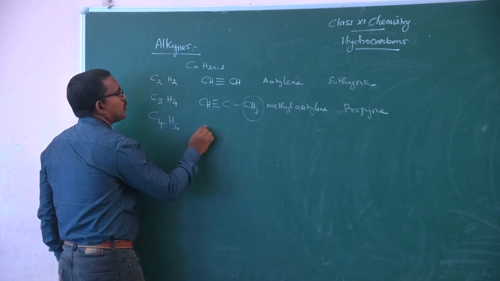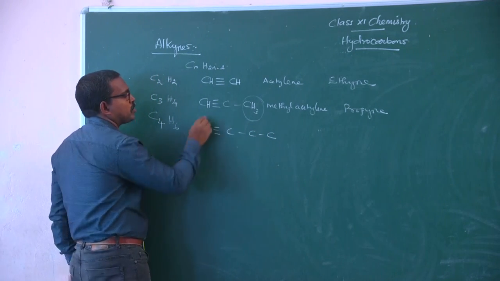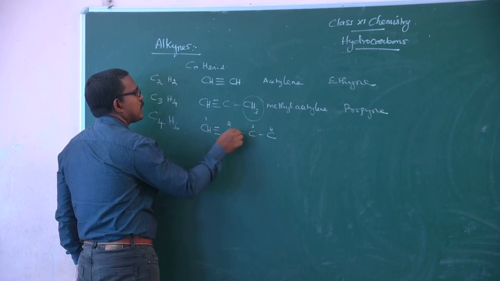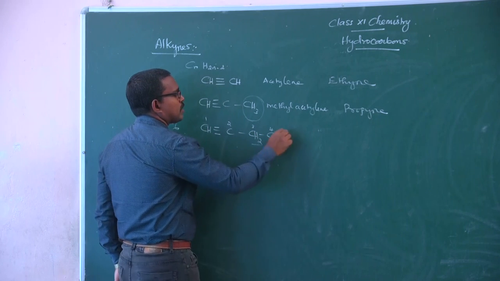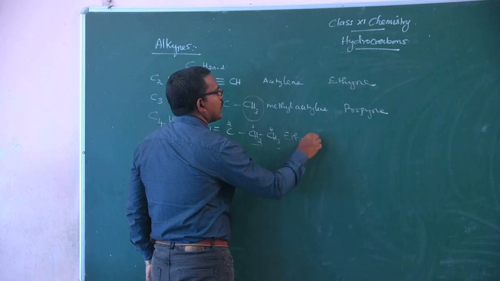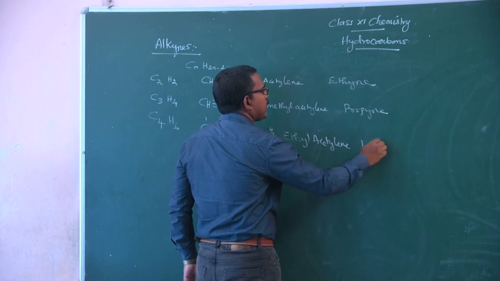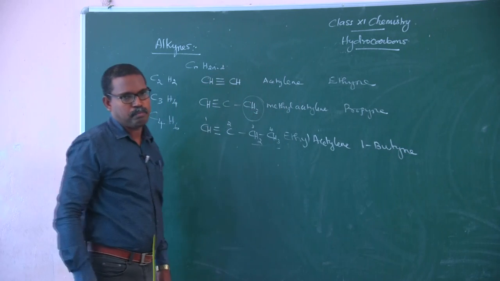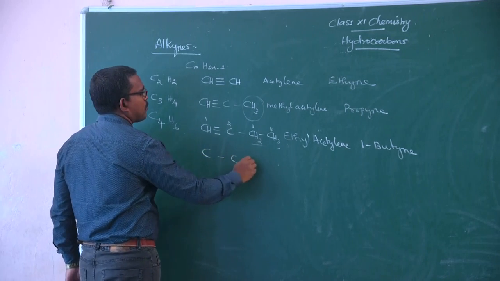C4H6. So, totally 4 carbon atoms. First you put the triple bond between carbon number 1 and 2. Therefore, CH2, CH3, this group is the ethyl group. Therefore, ethyl acetylene. The IUPAC name is 1-butyne. So, there is another isomer for this compound.